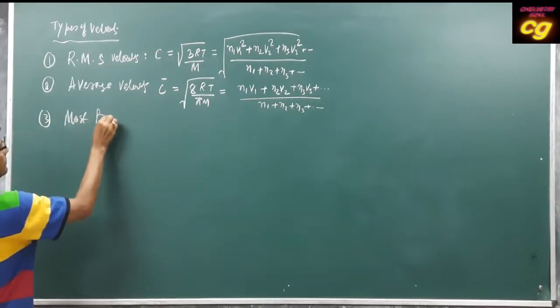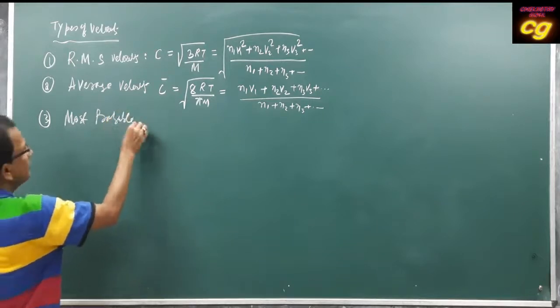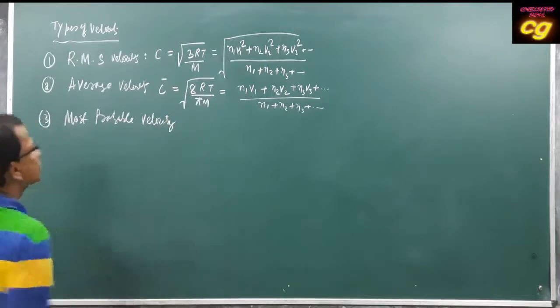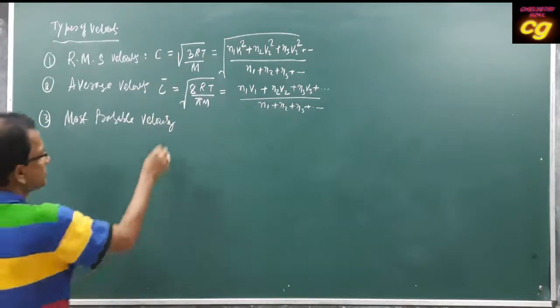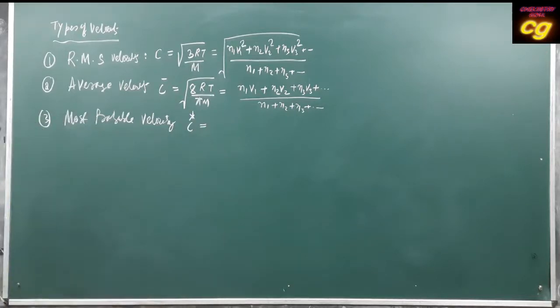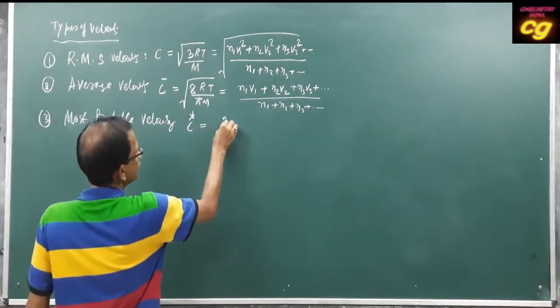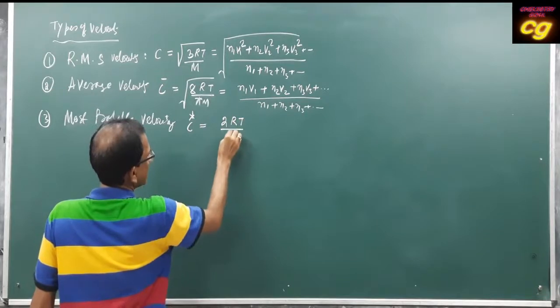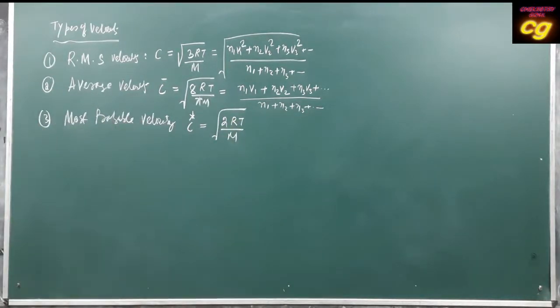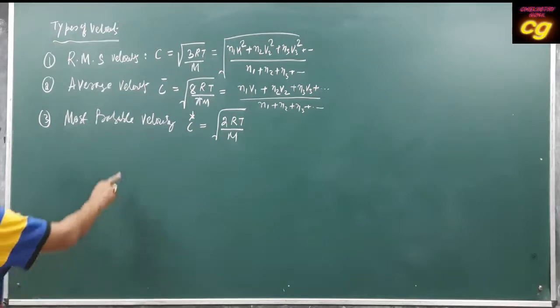Most probable velocity, that symbol is C star, which is equal to the square root of 2RT by M. Okay, this is the most probable velocity.